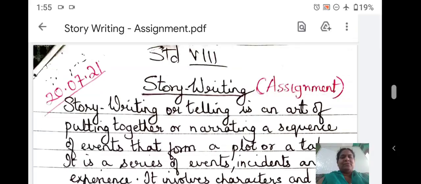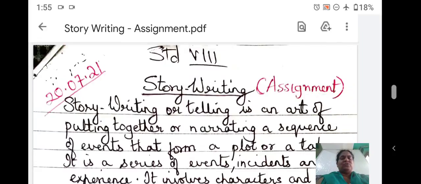Today we are going to begin with assignment. So I have already asked you to maintain a 100 pages book for assignment. So in your assignment book, on the index page, number 1, you are going to fill your index with the topic story writing and the date will be 20th July 2021.